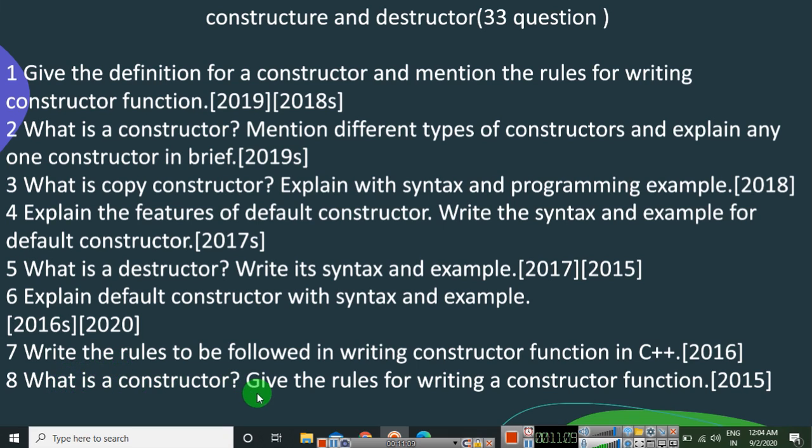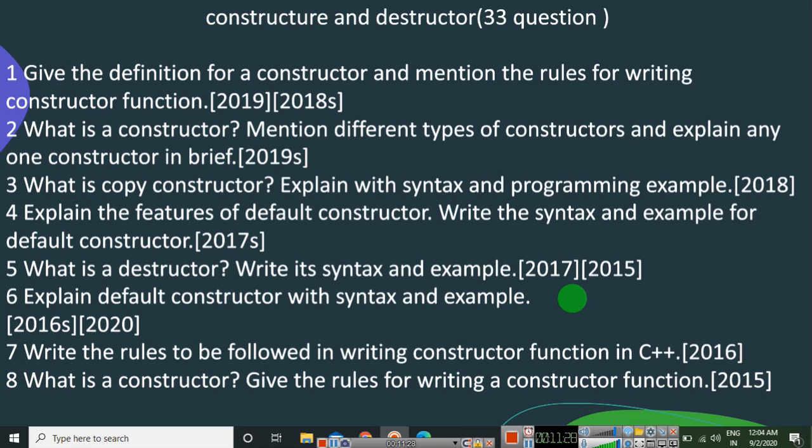So next one is what is constructor, give the rules of writing a constructor function. So this 7th question and 8th question are the same, with one question added here, definition. So this is asked in 2015. So this is about the constructor and destructor chapter, that is the 33rd question.